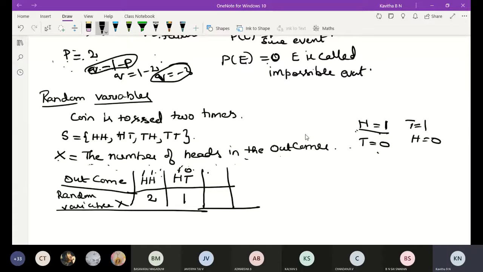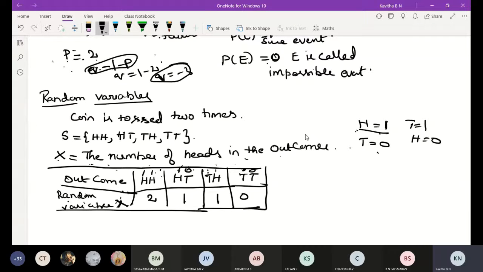Similarly TH: 0 plus 1 is 1. Then TT: T is 0, so we write 0. The random variable of X is 2, 1, 1, 0.